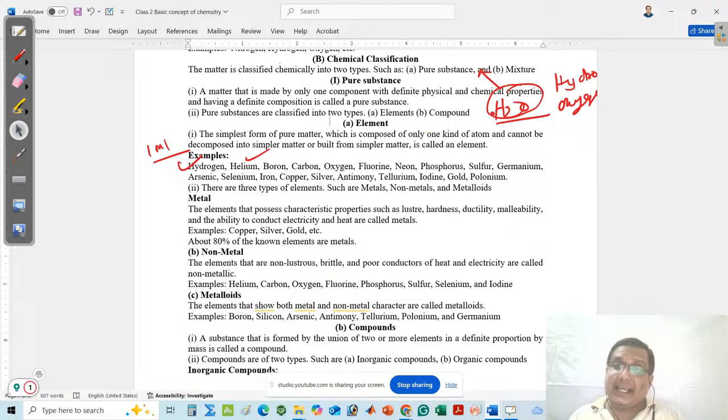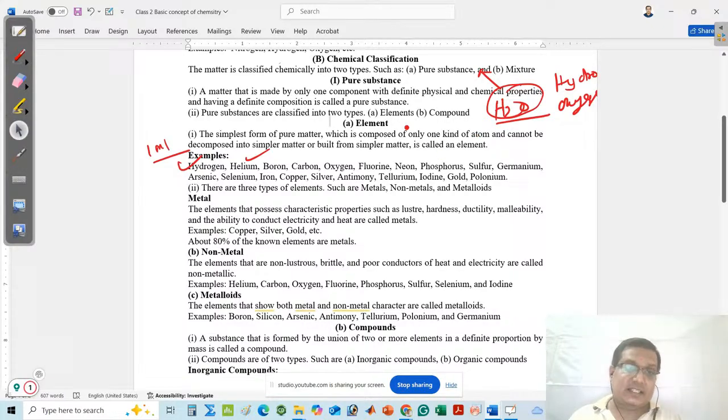It can also be built: when I combine two hydrogen atoms and one oxygen atom, it forms a substance. That means it can be built and broken. So we cannot say that water is an element. It belongs to the compounds.